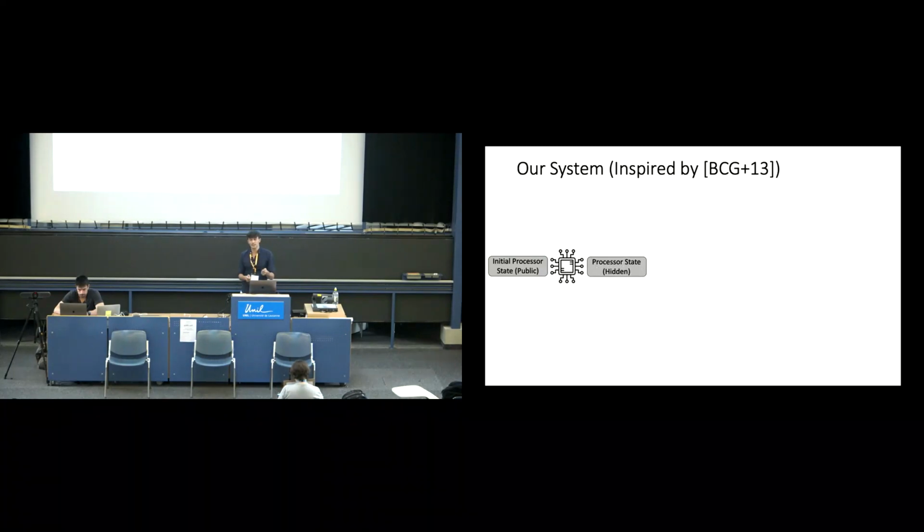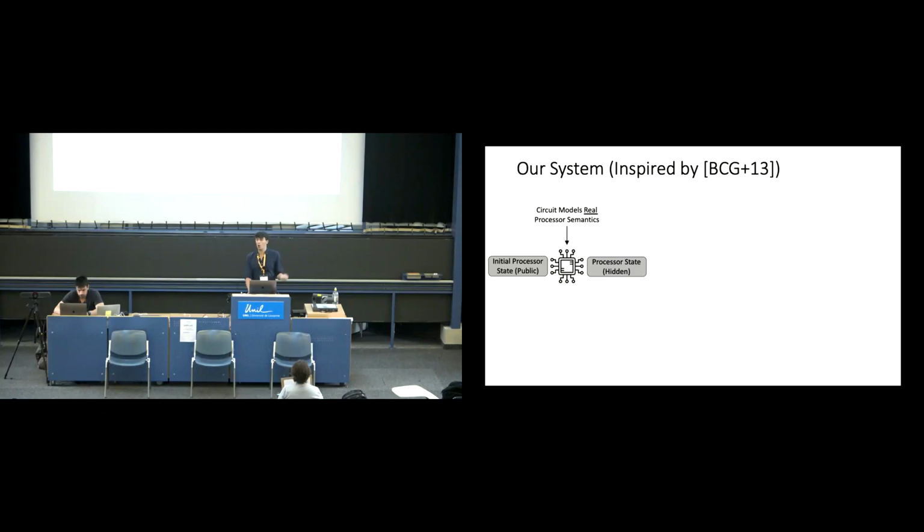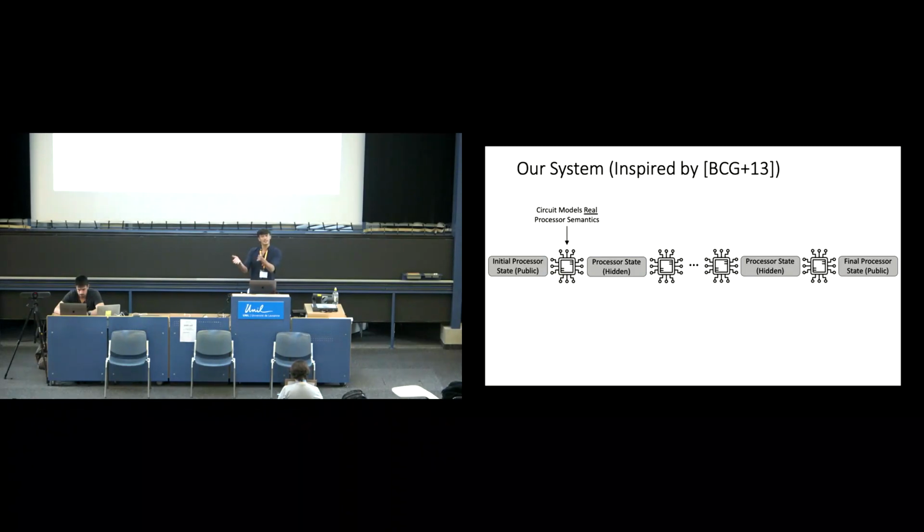So this is our approach that's inspired by prior work. The idea here is that we take some initial state of the system, and we iteratively take the processor ISA and apply it to the state, and keep updating it over and over and over again, where each of these processor updates represents a state transition, and importantly, the state transition is over real processor semantics. So we do this over and over again, and eventually we get to a place where the final output of the state can be revealed and say, hey, look, this is not a state you would expect the system to be in. Right?